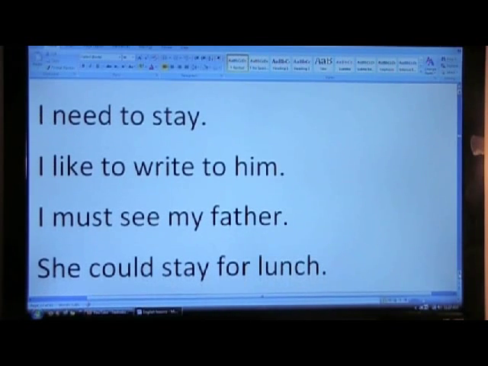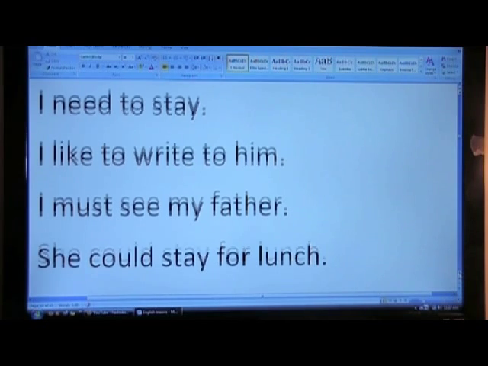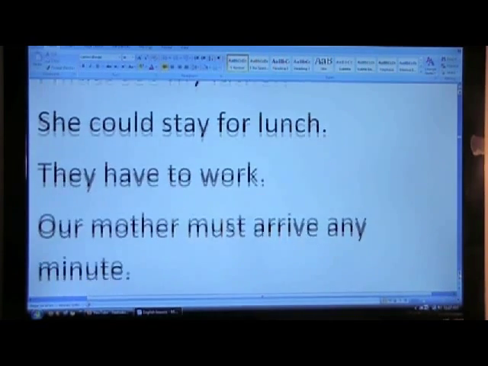More examples. I need to stay. I like to write to him. I must see my father. She could stay for lunch. More examples.